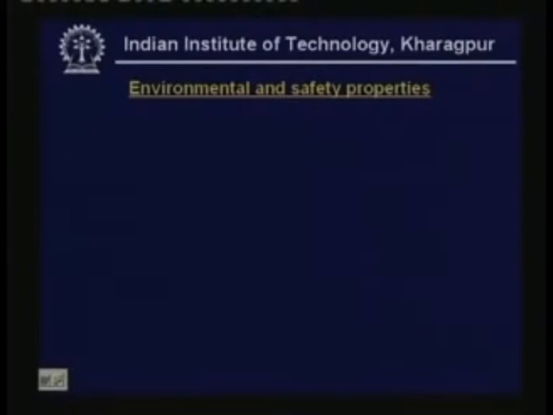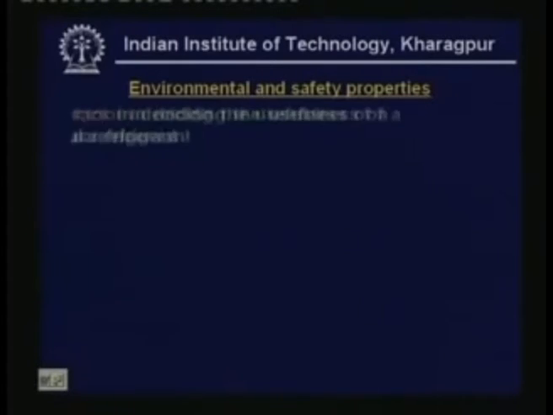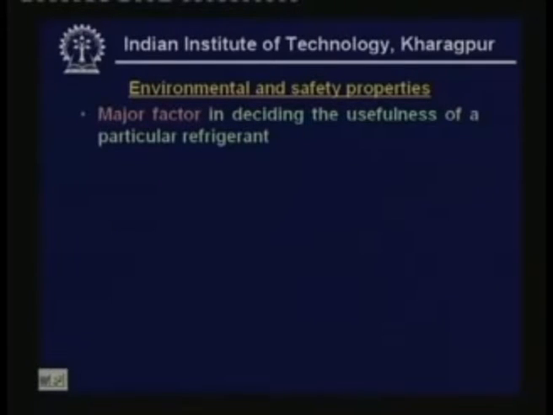Now let us look at the environmental and safety properties. This is a major factor in deciding the usefulness of a particular refrigerant. Normally the efficiency of the system mainly depends upon the thermodynamic and thermophysical properties of the refrigerant, and we have discussed the requirements, right. But it is observed that finally whether the refrigerant can be used or not is decided not only by the thermodynamic and thermophysical properties, but mainly by the environmental and safety issues.